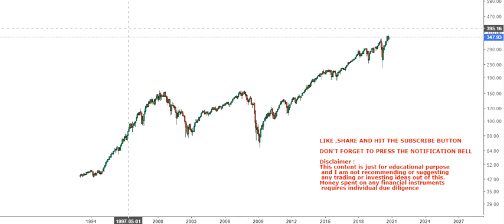Now, this is very interesting because this is the S&P 500 ETF. This is just a replication of the S&P 500 index, and if you look at the movement of this particular ETF, it is exactly similar to, obviously it has to be similar, but it is just a mirror image of the S&P 500. So what we are going to do here is, there are ways to look at it.